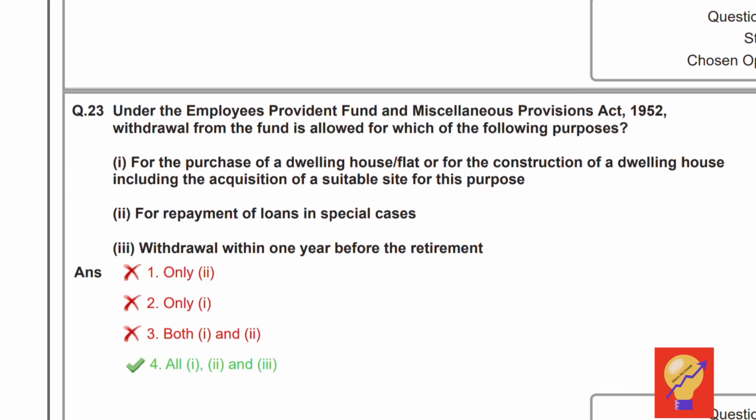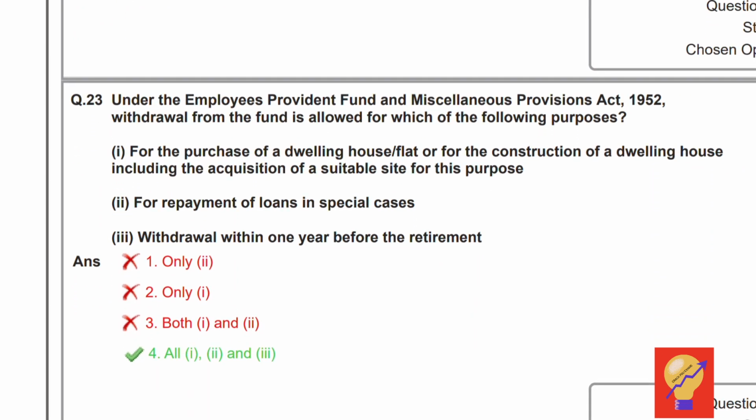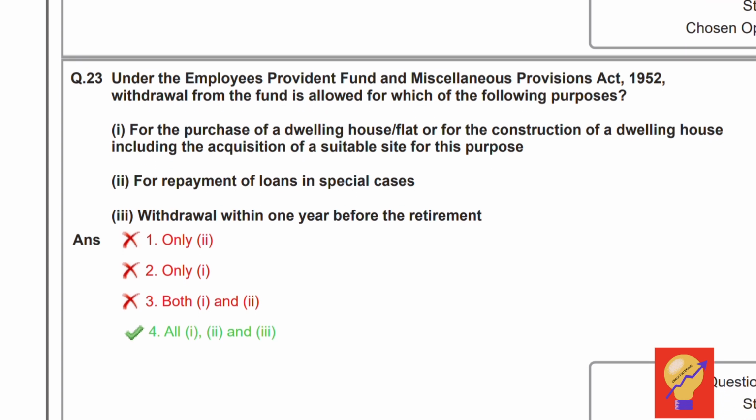Question number 23. Under the Employees Provident Fund and Miscellaneous Provisions Act 1952, withdrawal from the fund is allowed for which of the following purposes?